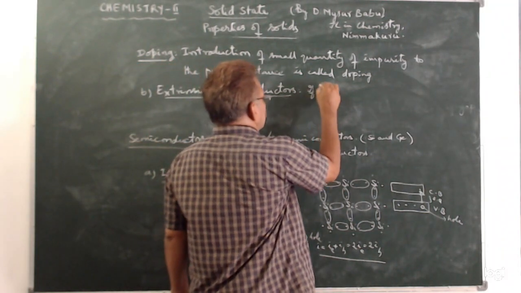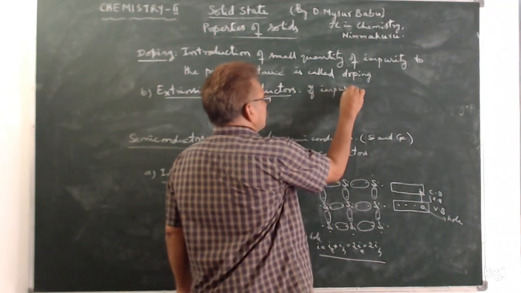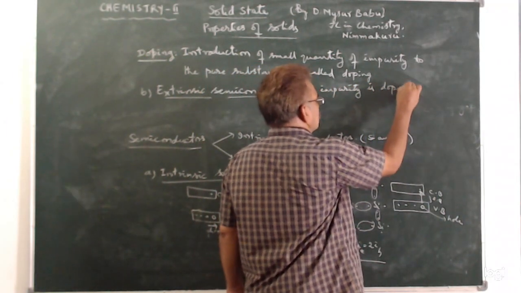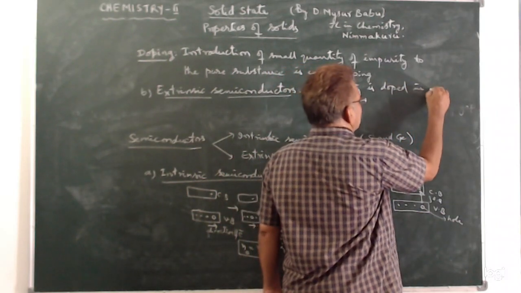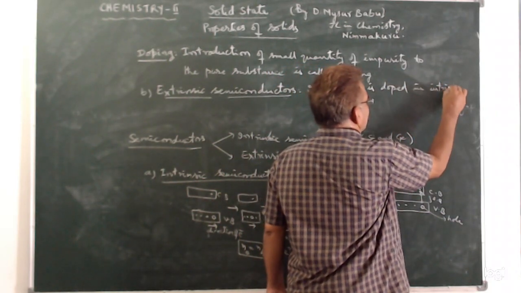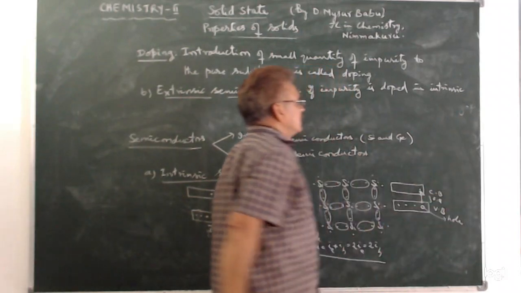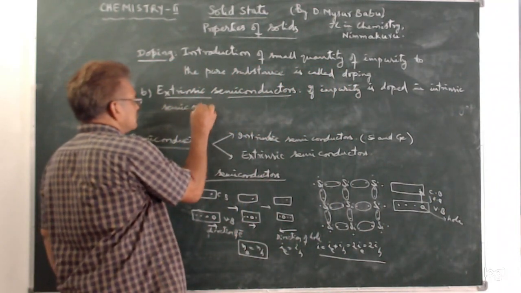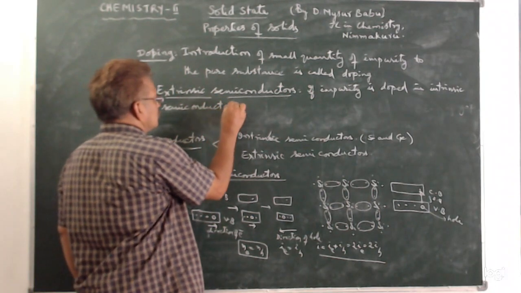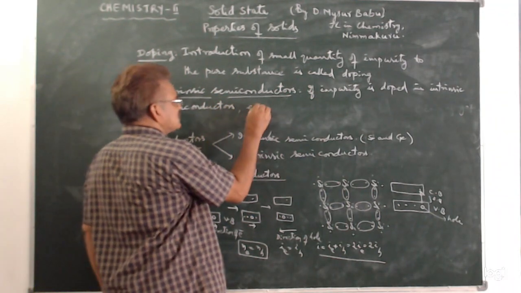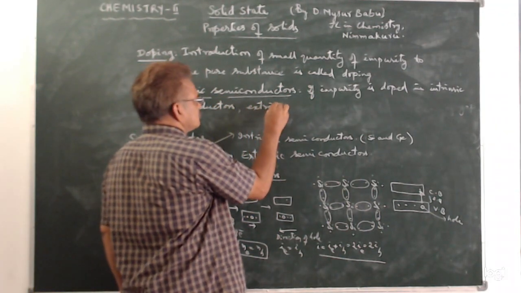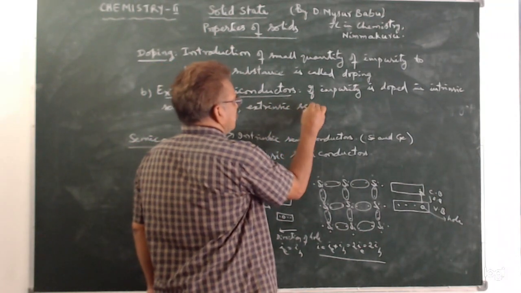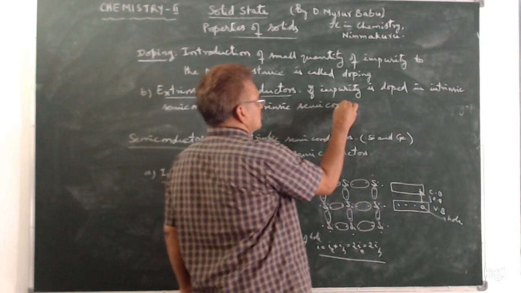If impurity is doped in intrinsic semiconductors, extrinsic semiconductors are formed.